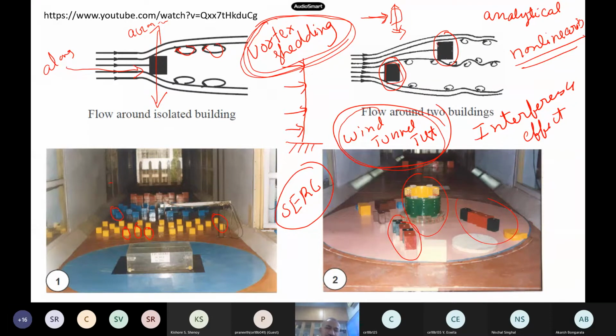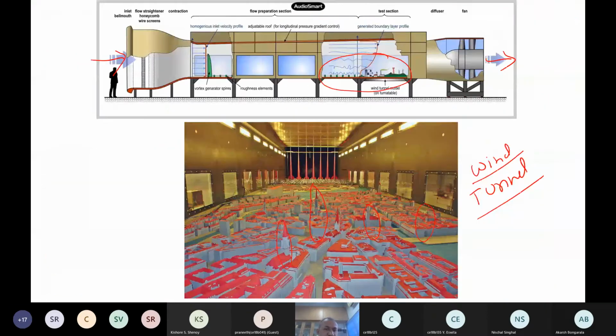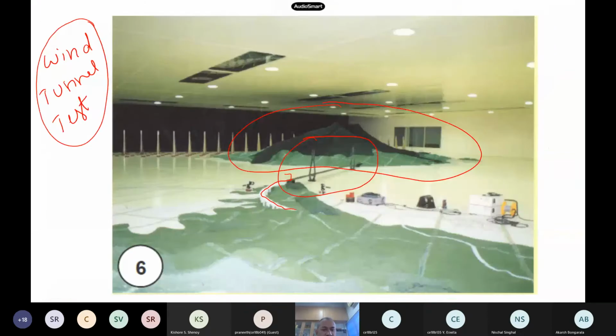Then if you have adjacent buildings nearby, you will have an interference effect. These vortices, you followed, right? You will have so many interference effects and others. So most of them do this type of wind tunnel testing. You can see a full city itself tested in wind tunnels to understand how the wind forces look on the buildings. I told you this also. When you have a bridge, people do this also, like the topography. You can see a mountain built in the lab, and then this is a bridge here, the approach road is there. They test everything in the lab and then report all these results. Based on these results, they do the design and other things.